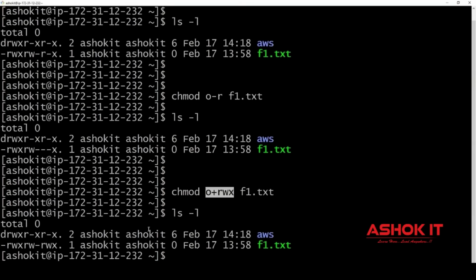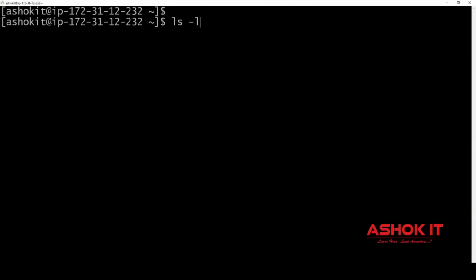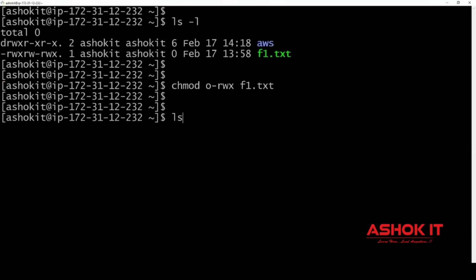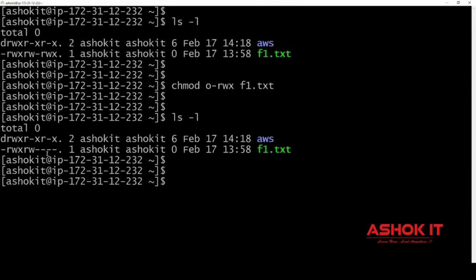I can also remove multiple permissions at a time. chmod o-rwx f1.txt: for others, I have removed all permissions on the file. Now the user has read write execute, the group has read write, and others don't have any permission on the file.